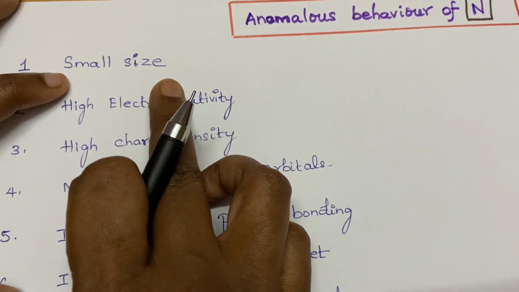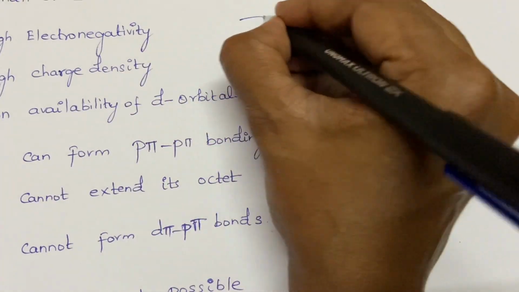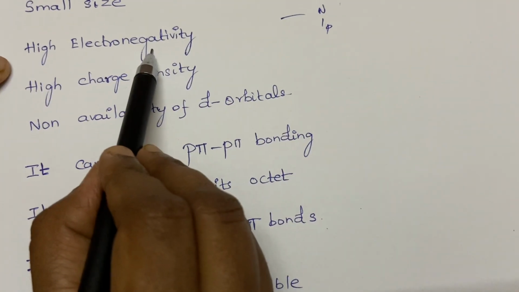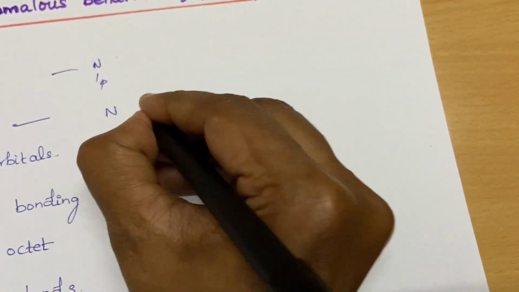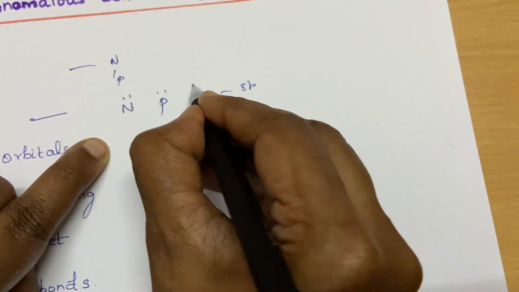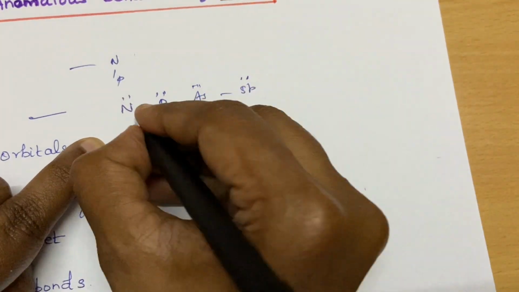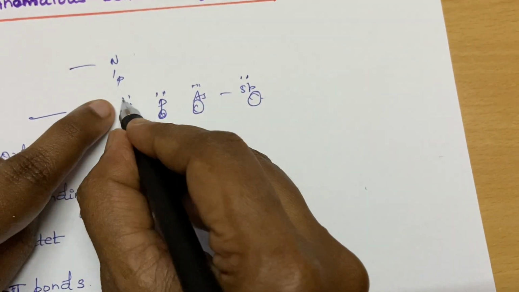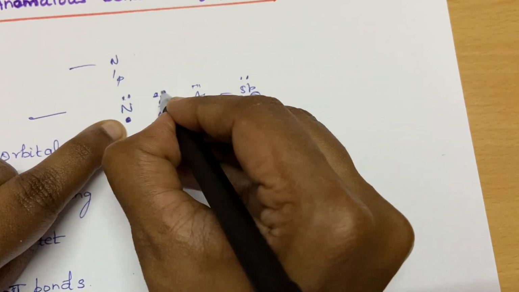It is the first member of the family, so it has small size, and while moving down the group, the electronegativity decreases in the periodic table, you know that. So it has high electronegativity and high charge density. What is charge density? Nitrogen, phosphorus, arsenic, antimony, bismuth, all the elements have a lone pair. But here the size increases constantly. So the lone pair on this small size gives more charge density, this much electron cloud.